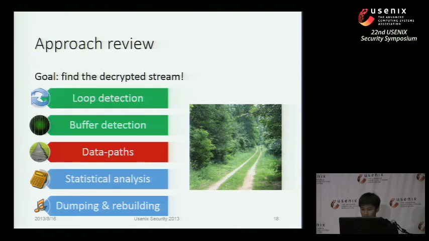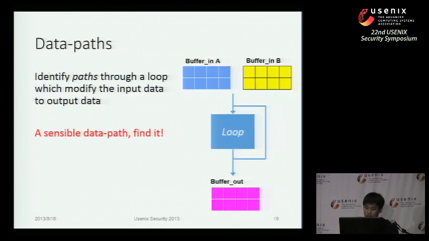The next step is to reason about the data path. This is what a data path looks like. Through a data path, the input buffer is revised into the output buffer in the loop. So we create a data path for each combination of input buffer and output buffer in the loop. After our reasoning, we could get one or many data paths out of a loop.